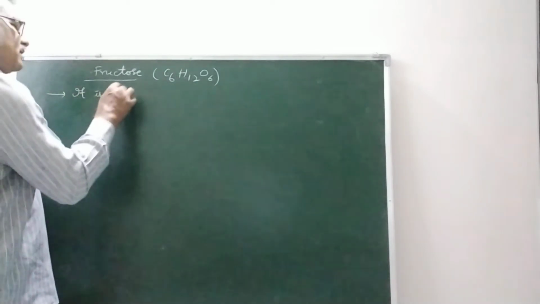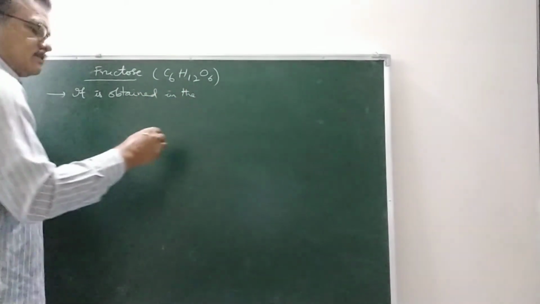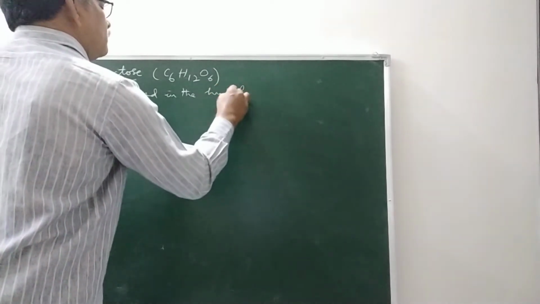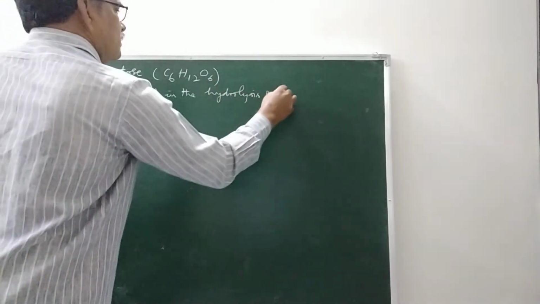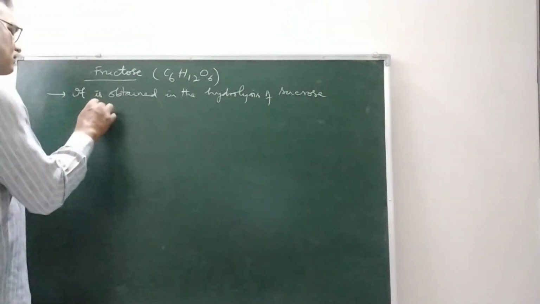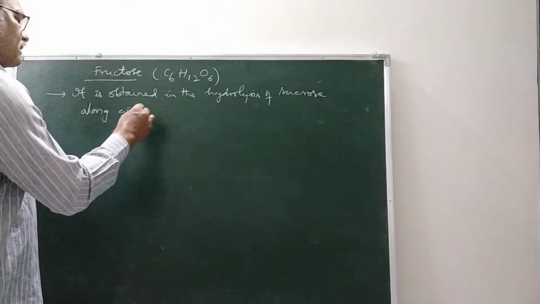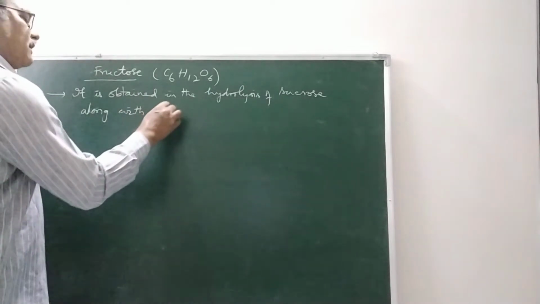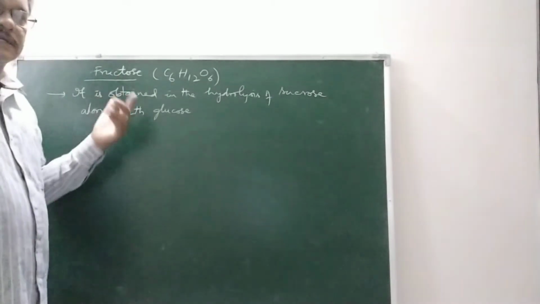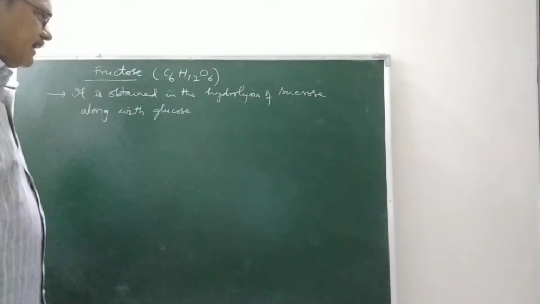It is obtained in the hydrolysis of sucrose, along with glucose. When sucrose is added to water and hydrolyzed, it converts into glucose and fructose. So glucose and fructose are monosaccharide units. As it gives two monosaccharide units, sucrose is called a disaccharide.